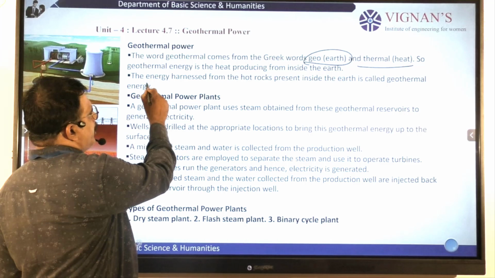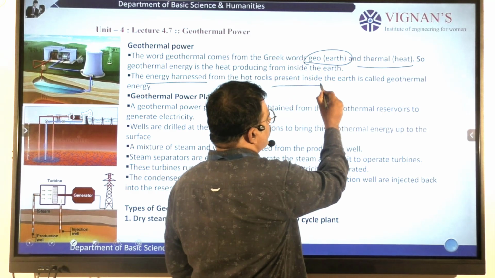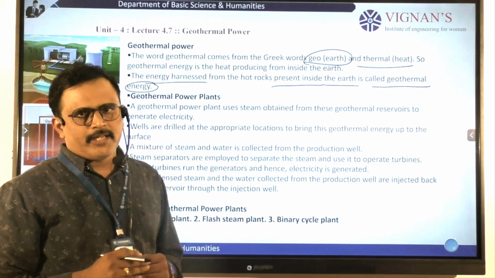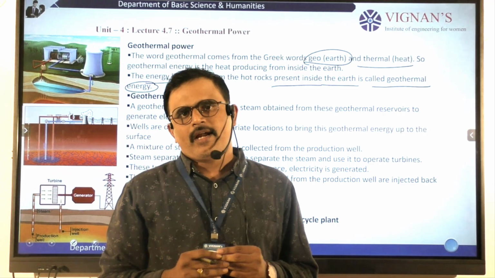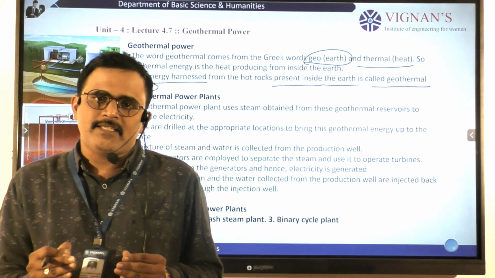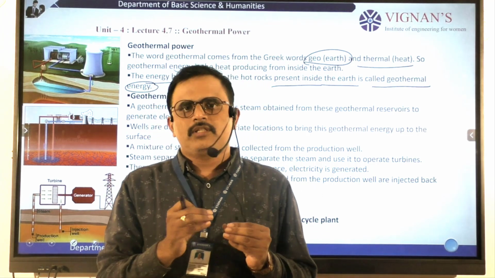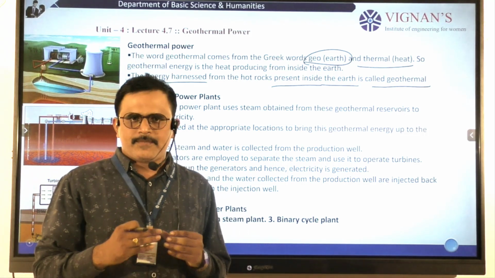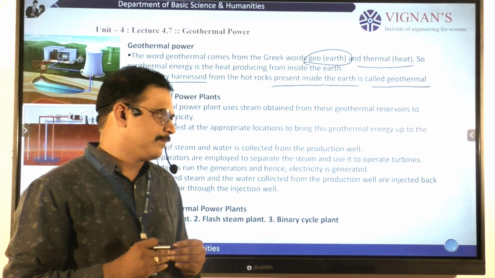Here energy is harnessed, that means the energy produced from inside the earth is called geothermal energy. This type of geothermal energy we mainly observe near volcanoes and hot springs, and in geological areas where sulfur ores exist along with water. In those places we observe geothermal power. That means hot water can be observed at specific locations, especially near volcanoes and hot springs.